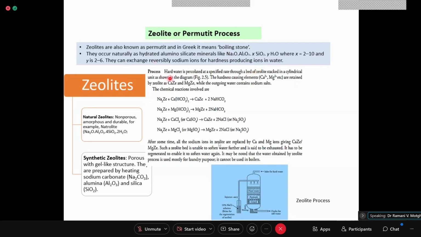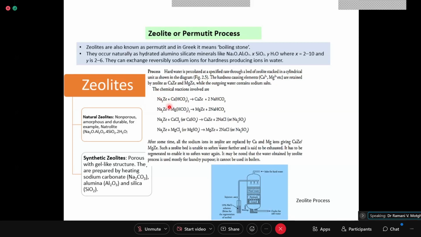Now, the process is that hard water is allowed to percolate through the zeolite or permutit bed. The reactions are written like this: Na2Z, they write Ze, we write Z only.